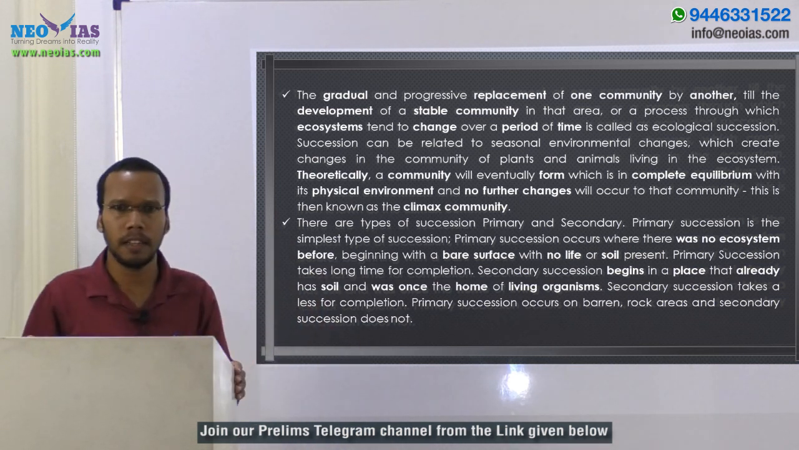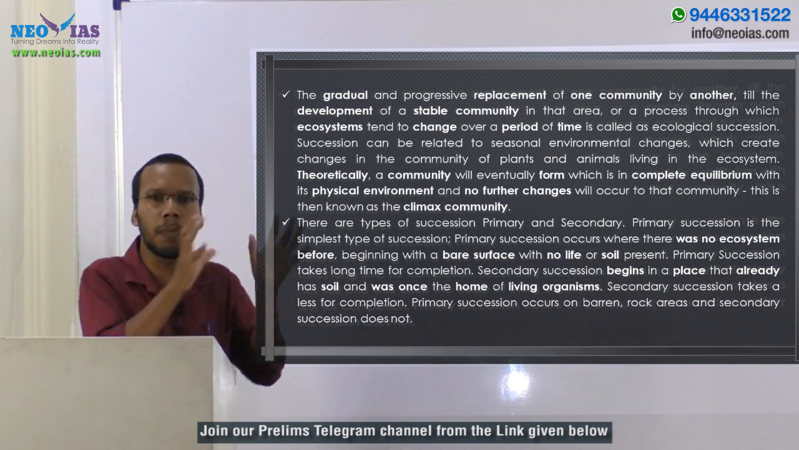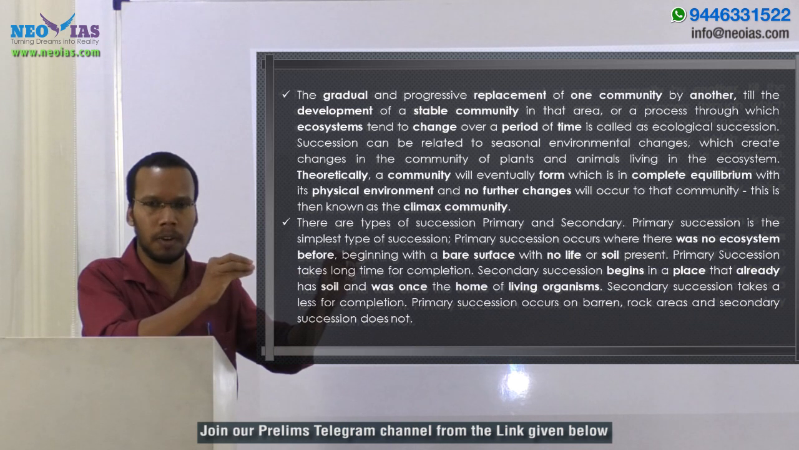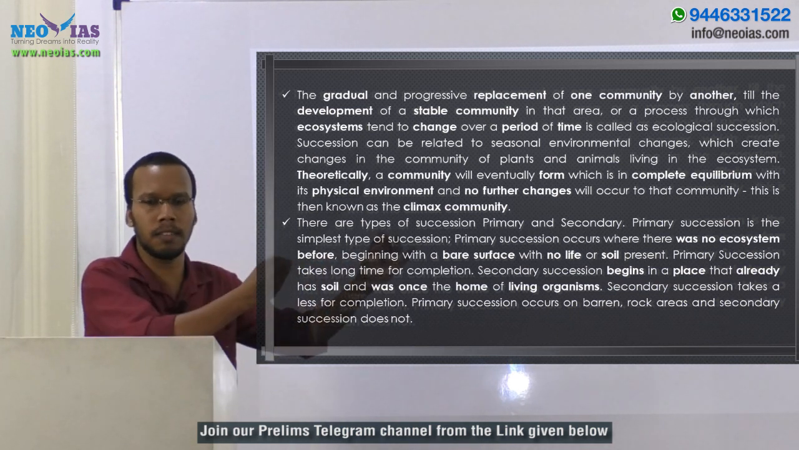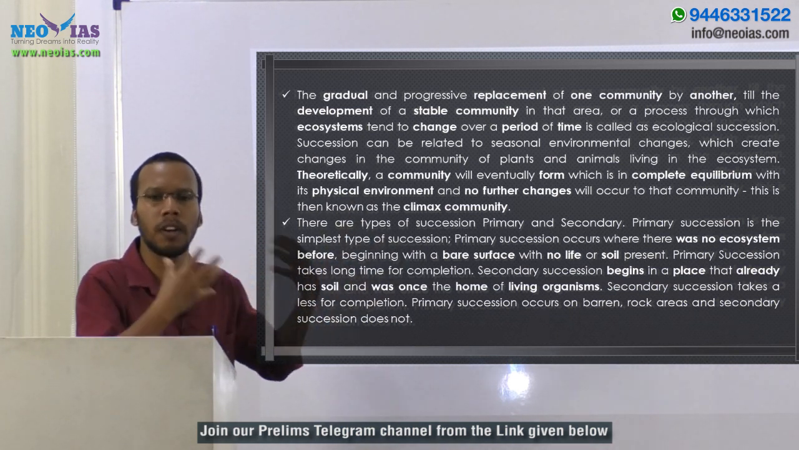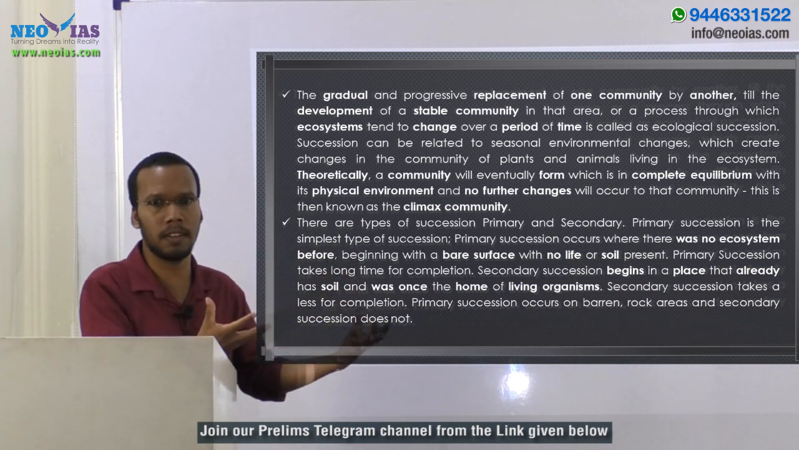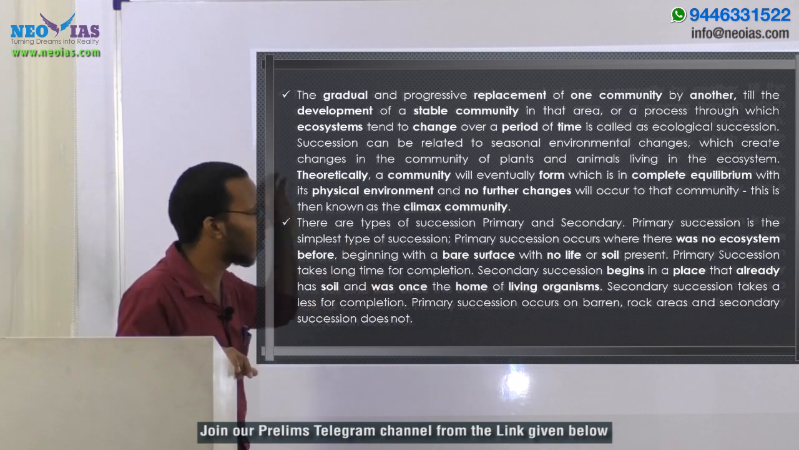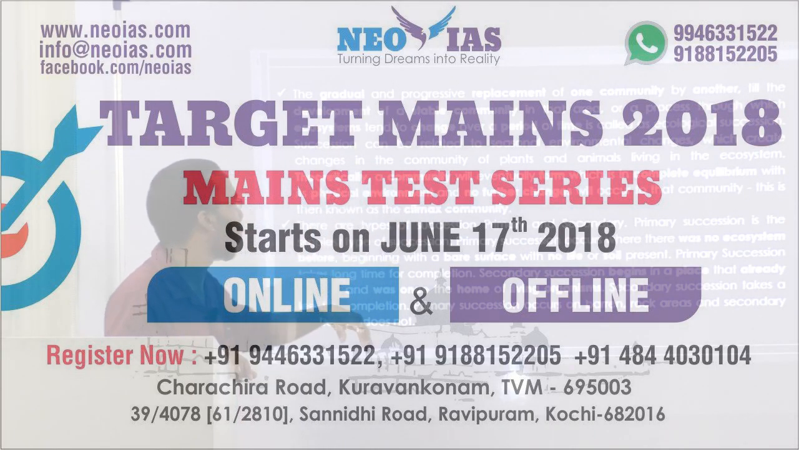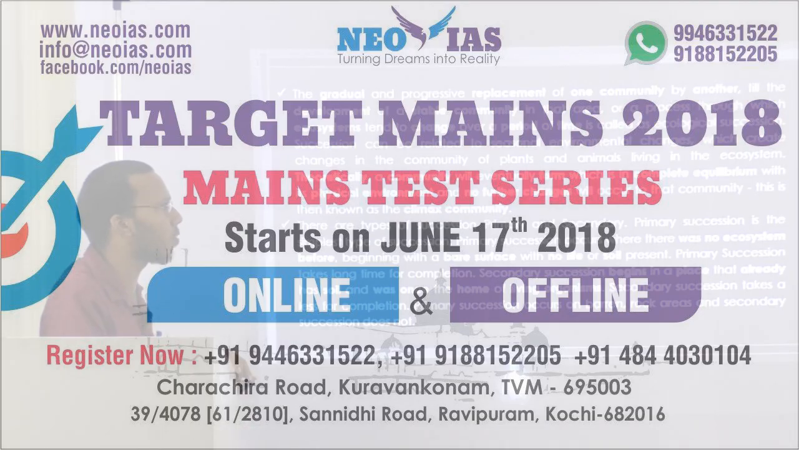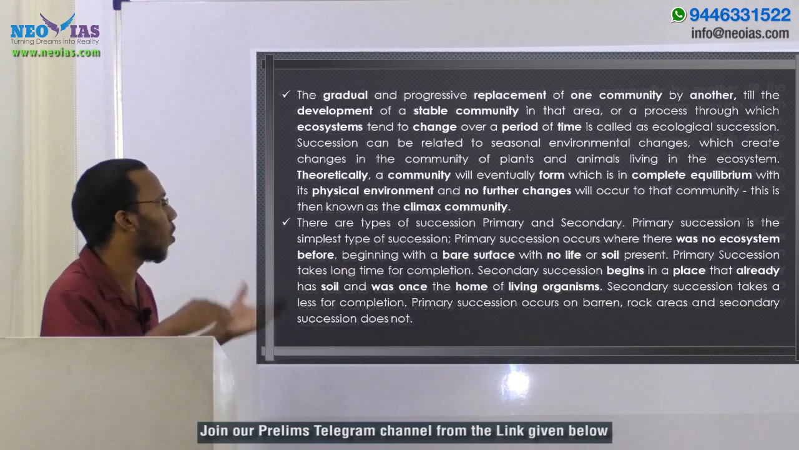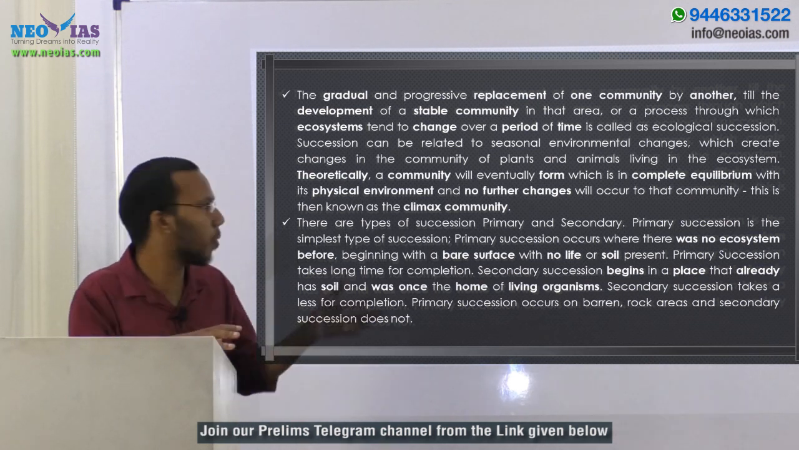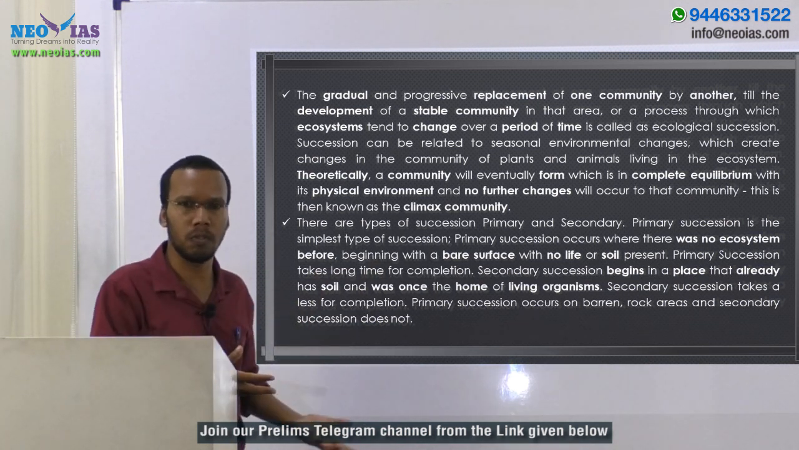Theoretically, the end product will be a stable community. I said that there will be changes in an ecosystem, and we are assuming that the last stage is the stable community, or we call it a mature community or mature forest. Theoretically, a community will eventually be formed which is in complete equilibrium with the physical environment, and no further changes will occur to that community. This is known as the climax community or mature community. Mostly we call that community, for example, the forest ecosystem.